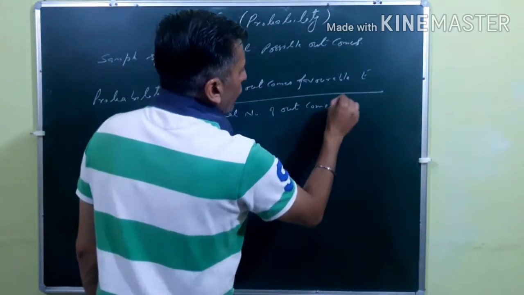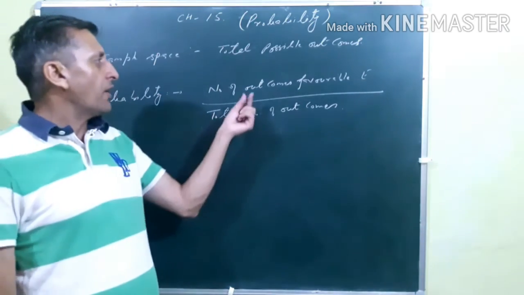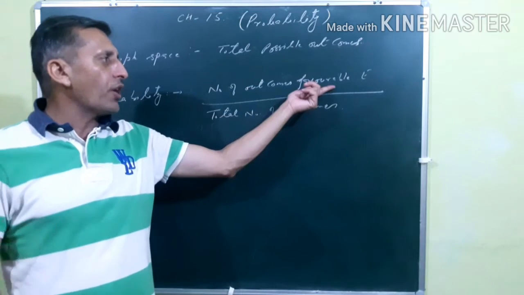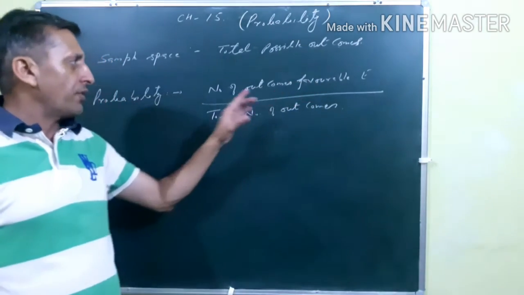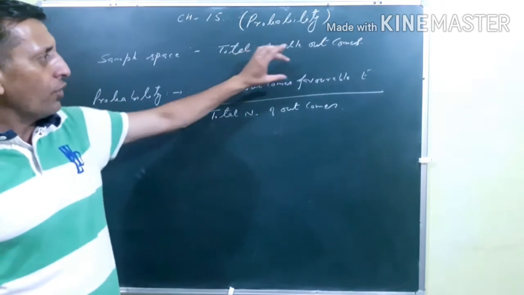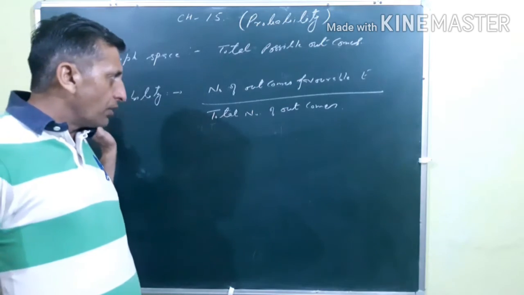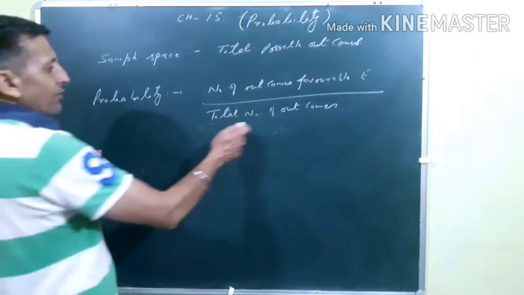In an easy way, it is what is favorable in that event, when we are throwing a coin, throwing a die, choosing cards, and so on. That goes in the numerator, and the denominator is the total number of outcomes, that is, your sample space.